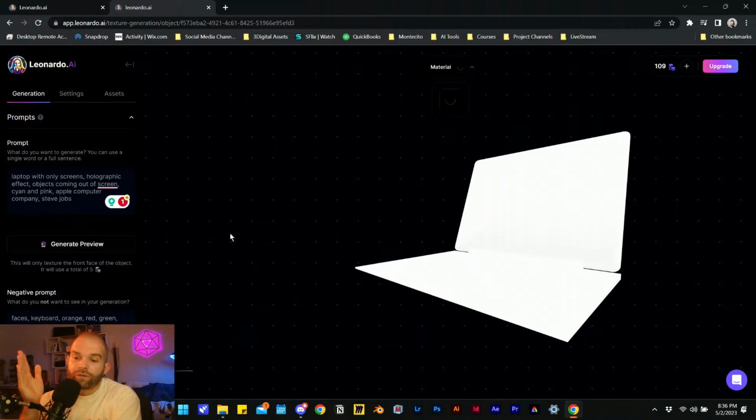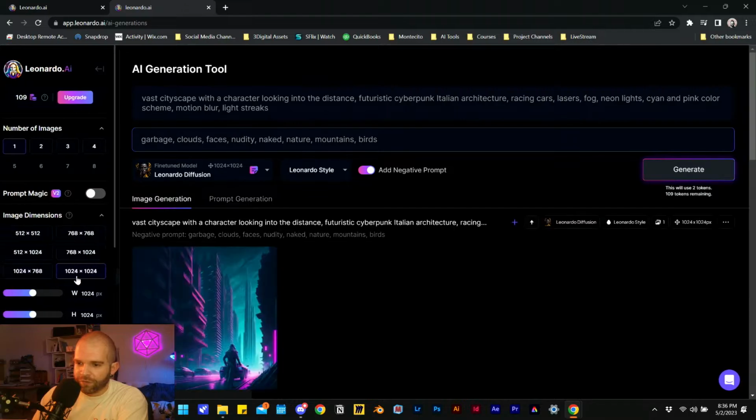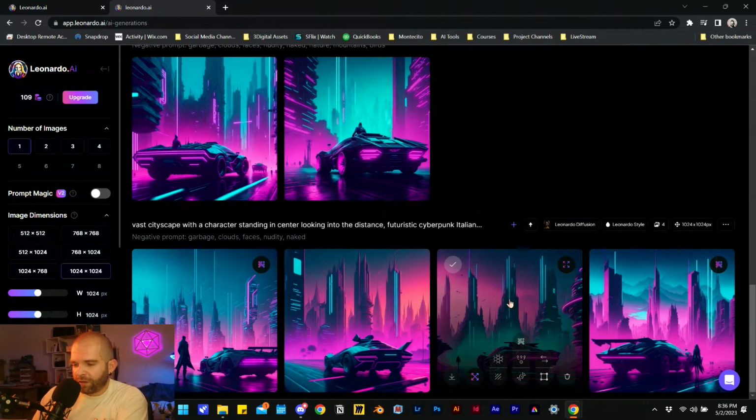Now the cool thing here too is if this is all in the cloud and it's all through credits, I can exit and it'll still be working. And I can go back and check on my other stuff that I left working, which is a huge plus of not running this locally.